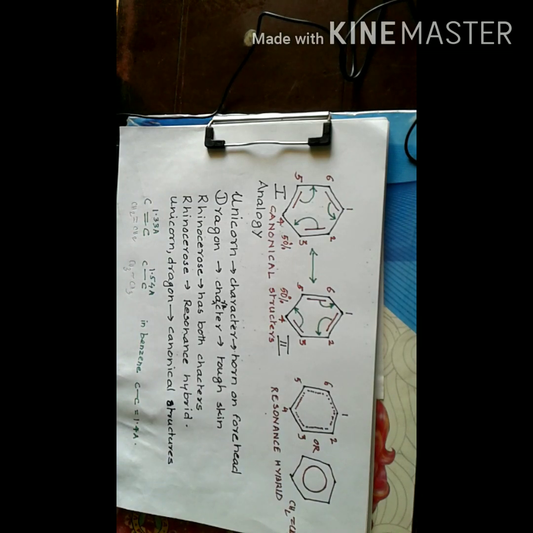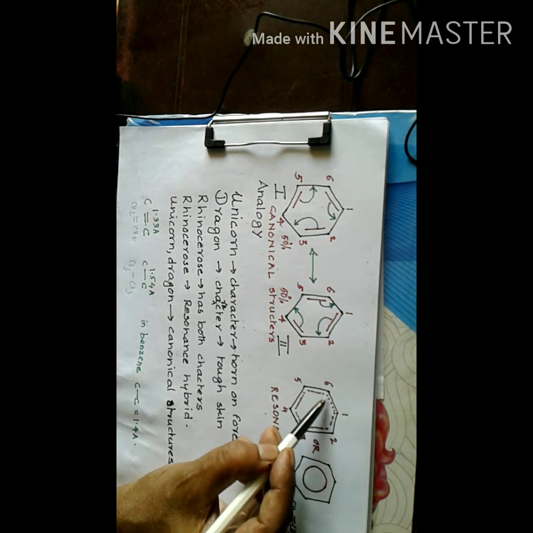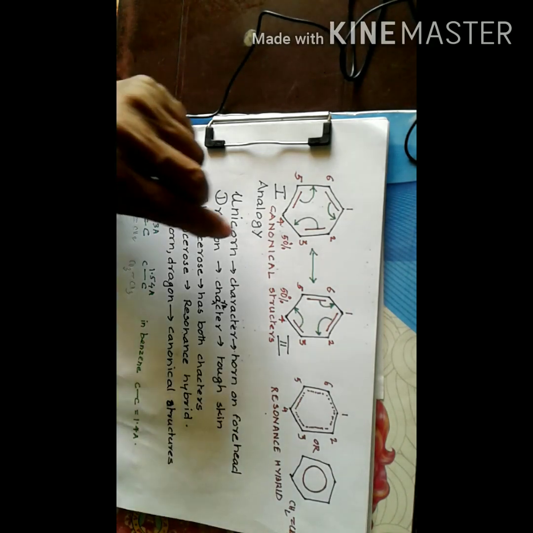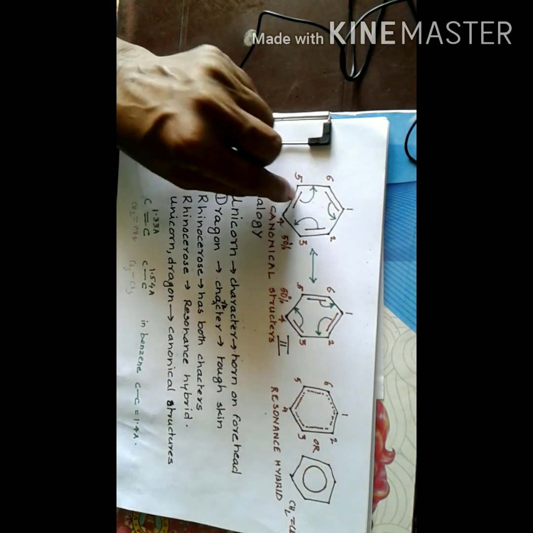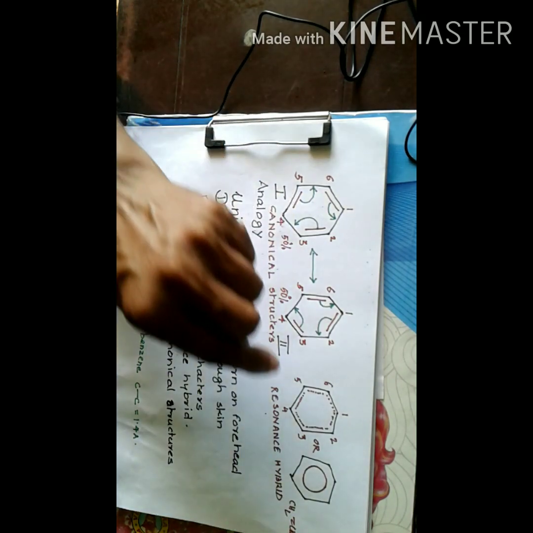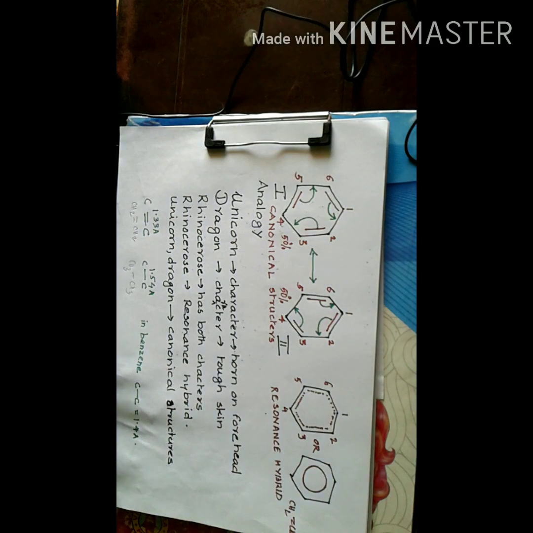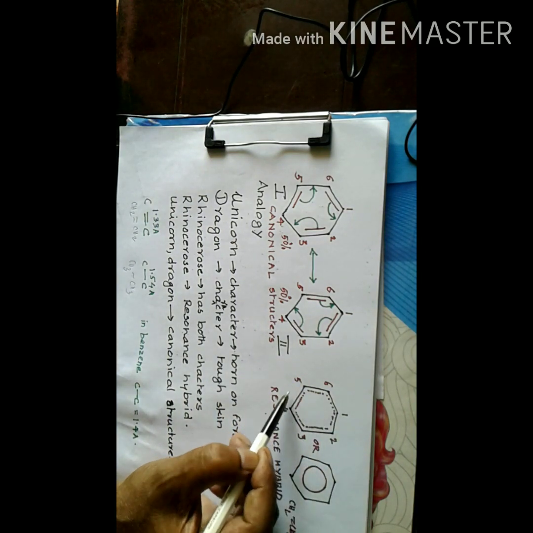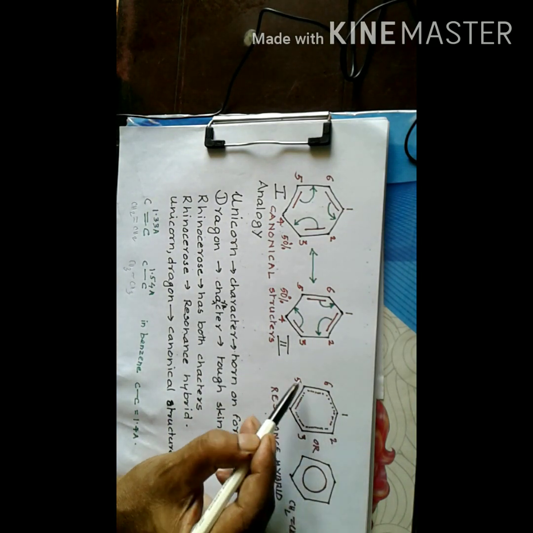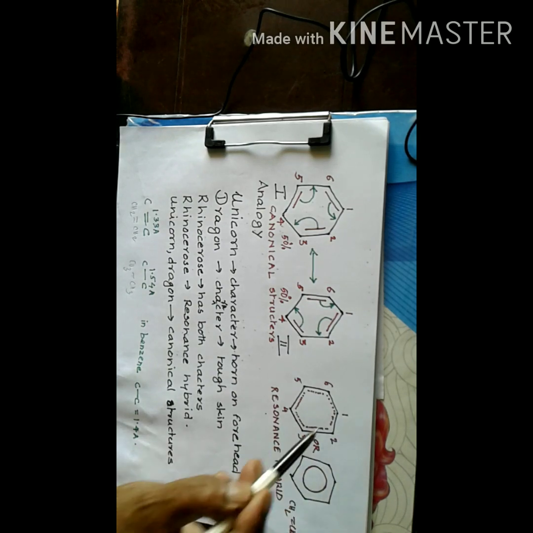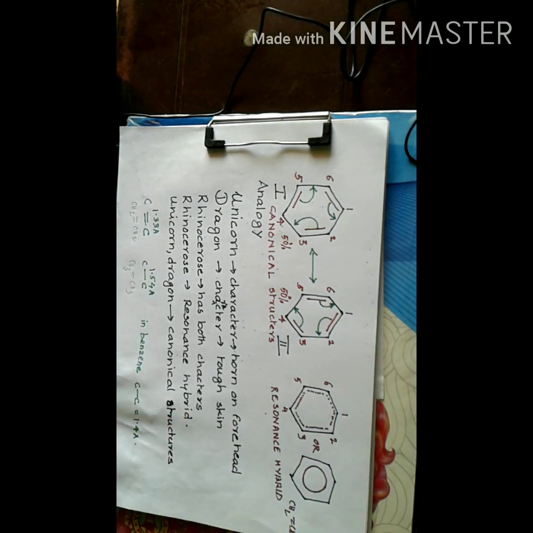We cannot represent by valence bond theory a half bond, so we put dotted lines between carbon 1 and 6 indicating that it is a half bond. Similarly, you consider all other carbon-carbon bonds, all will have 50% or half pi bond character. So this will be the approximate structure of the real benzene molecule or resonance hybrid.